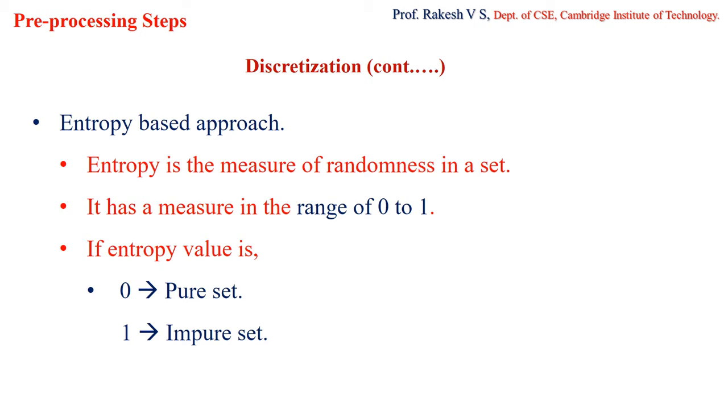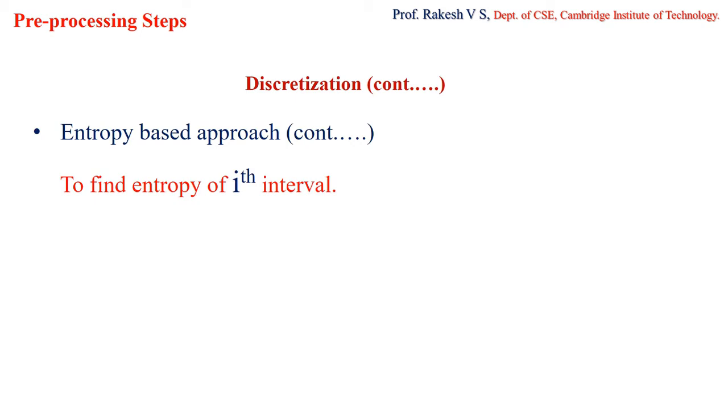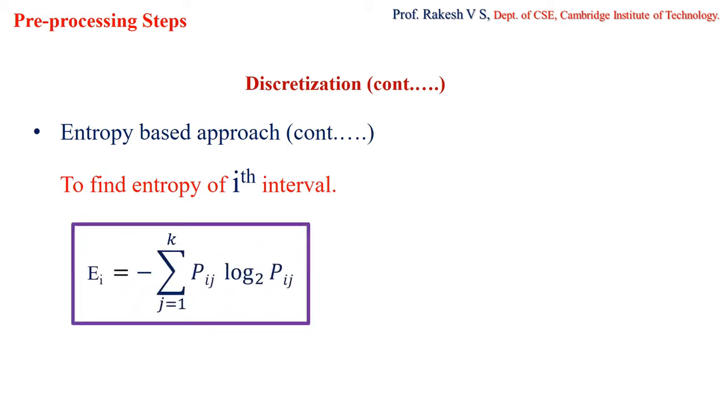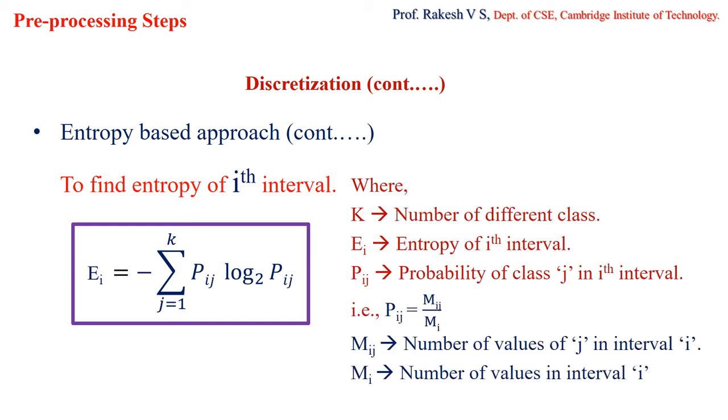Now in order to find this, we have certain formulas and certain variables that we need to understand. Let us see one by one. First, how we find entropy for a particular interval, that is the entropy for the ith interval. The formula is Ei, the entropy of the ith interval, equals negative summation of j equal to 1 to k of pij multiplied by log pij to base 2. Now we'll see in detail what each term is. K indicates the number of different classes that we have.